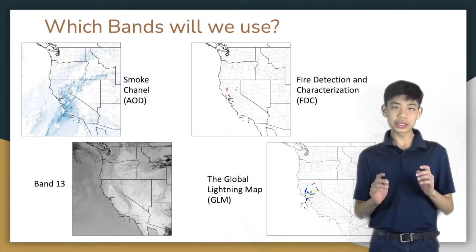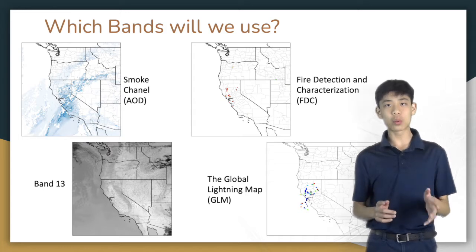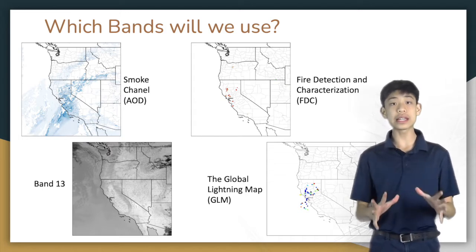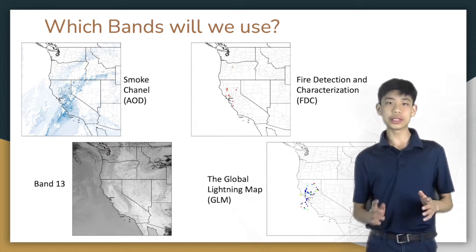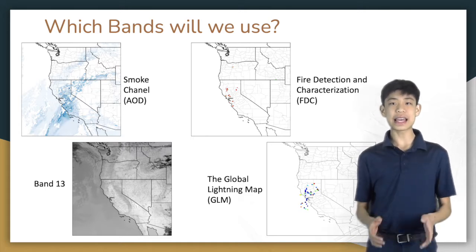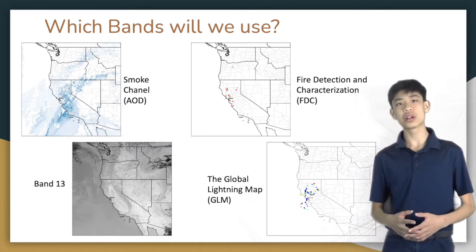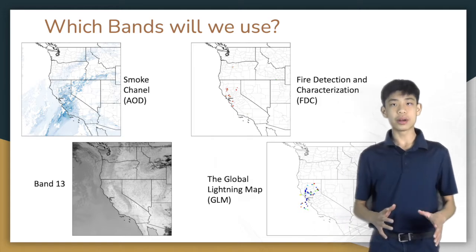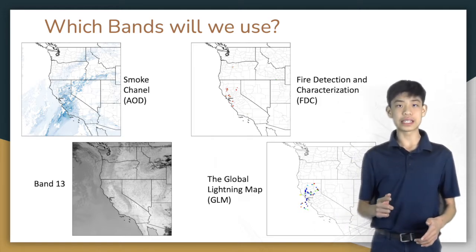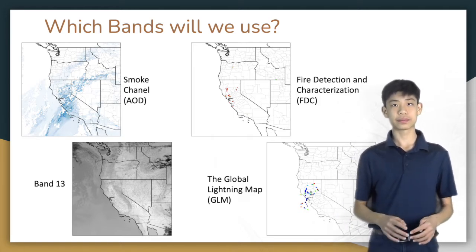To study, we will use level 1 bands, such as ABI-1 and 13, to visualize smoke and humidity levels. And we will also use level 2 bands, like the FDC and the AOD, to detect fire and smoke. We will also use the GLM, which is a lightning detector on the GOES-17 and can detect lightning events.